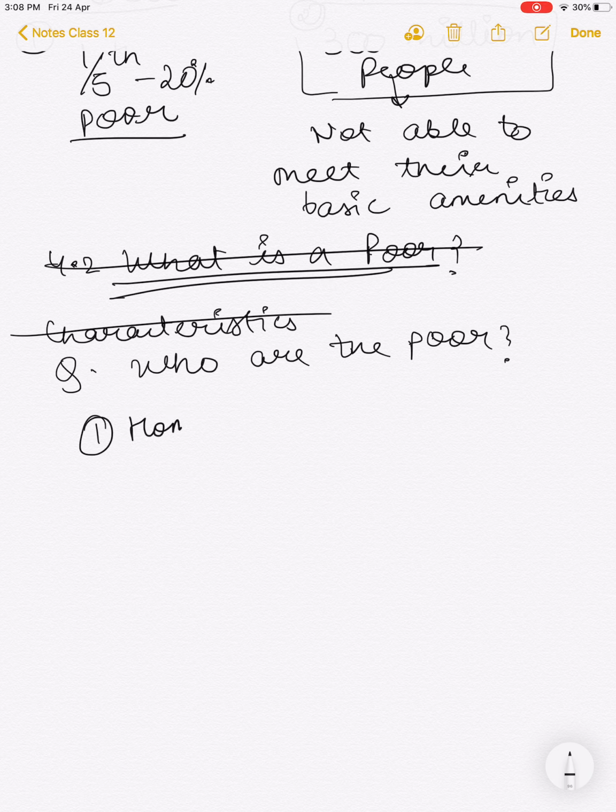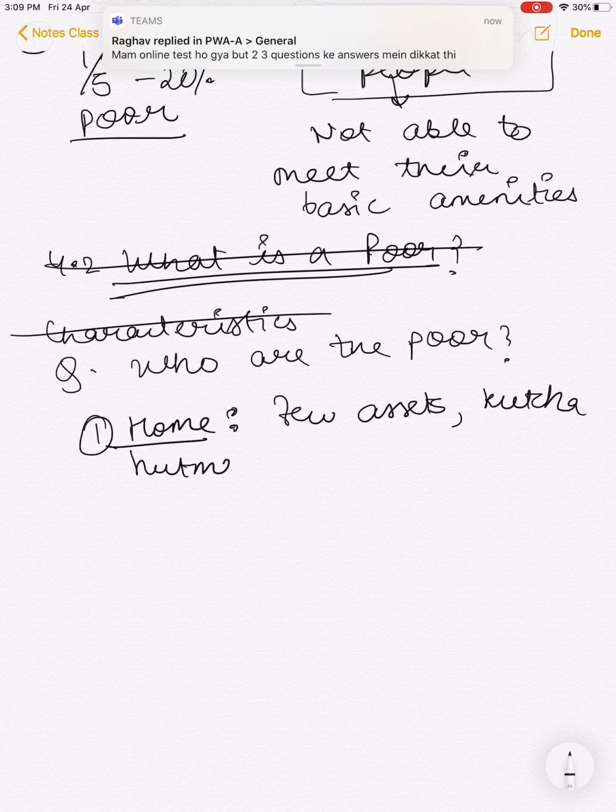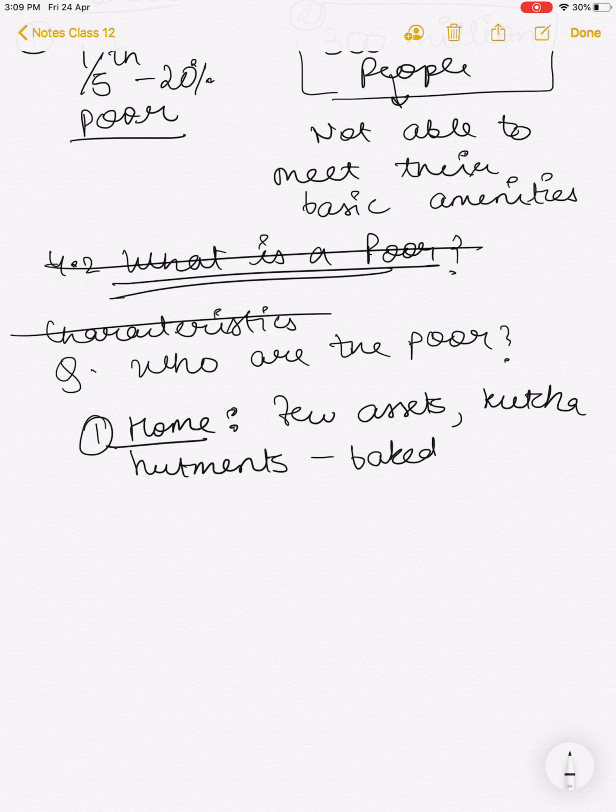So firstly, we classify them as to home. In the home part we write that the poor people possess few assets, which means that they reside mostly in kacha hutments with walls made of baked mud and roofs made of grass, bamboo and wood.